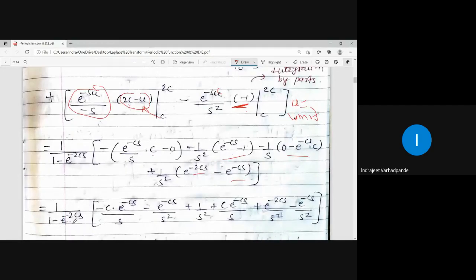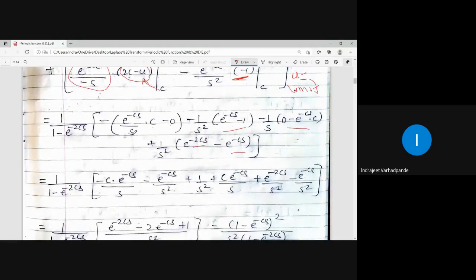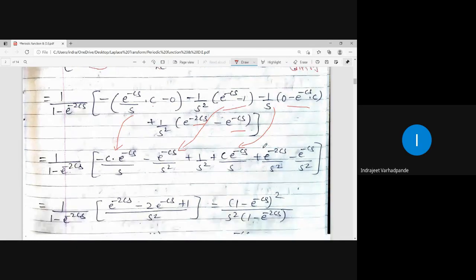1 upon 1 minus e to the power minus 2cs as it is. Simplify it. Take LCM. Collect the like terms. There is only one term with s. Then you write this as s square. Then this is also one of the terms with s. This is one of the terms with s. I think it is clear to everybody.